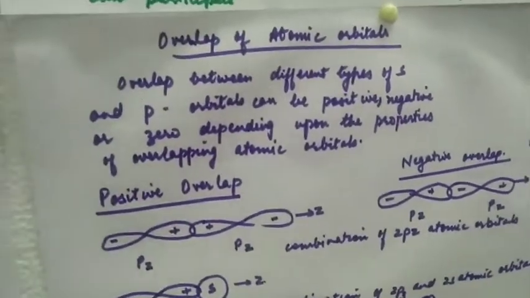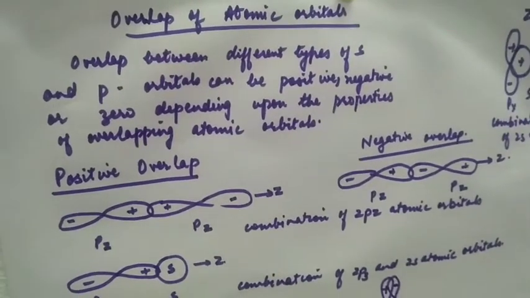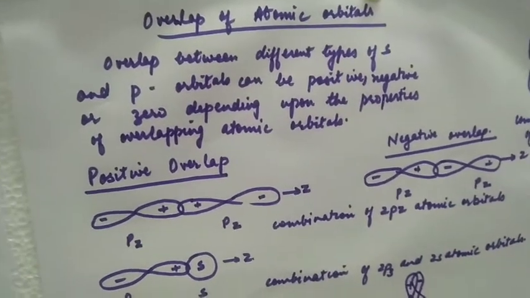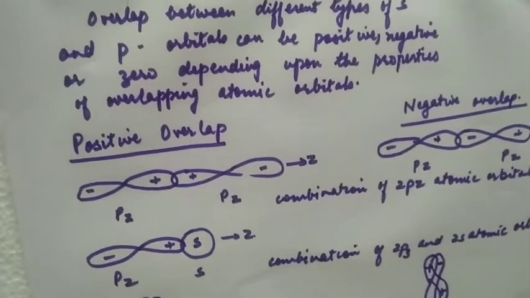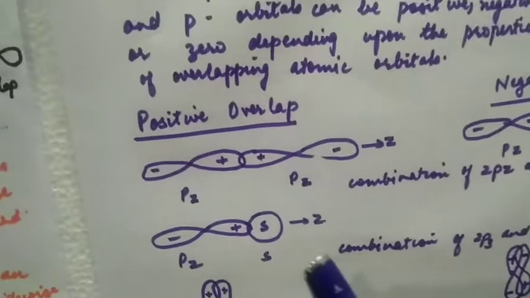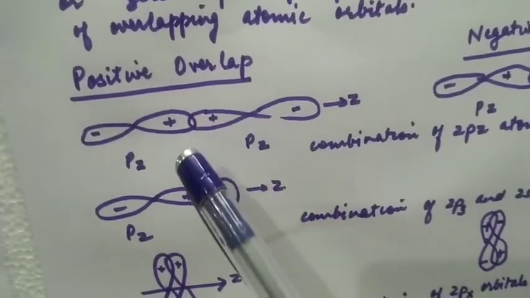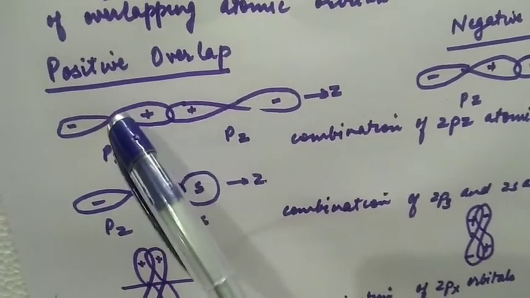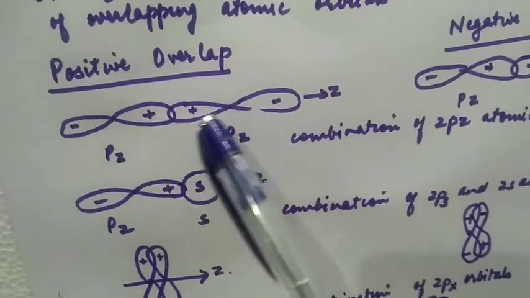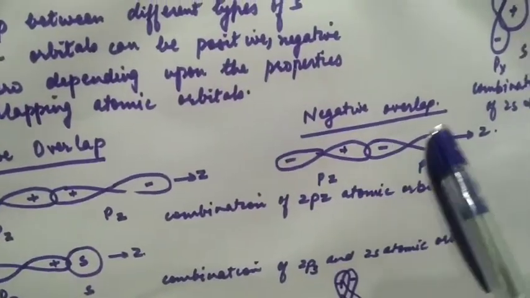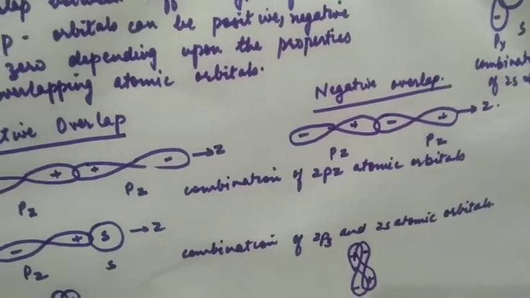The overlap of atomic orbitals between different types of s and p orbitals can be positive, negative or zero depending upon the properties of overlapping atomic orbitals. So a pz and pz orbital, while overlapping, if the charge on the clouds is the same, that is, positive charge of one p orbital overlaps with positive of the other, then this kind of combination is a positive overlap. And if the charges are different, then this is a negative overlap.